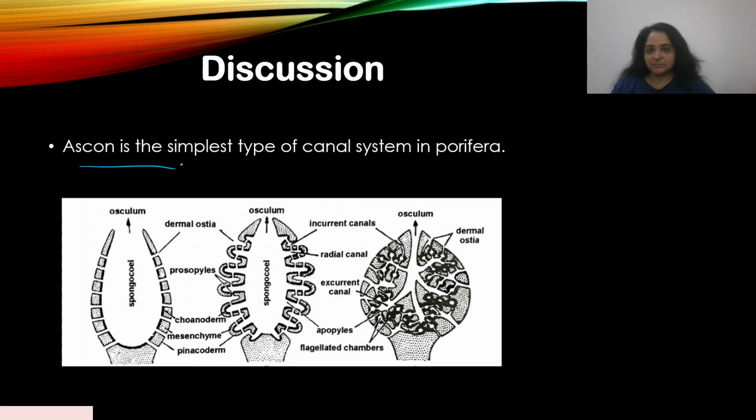Ascon is the simplest type of canal system in Porifera. You can see this first diagram over here. This is the Ascon type. You have these pores over here, and water enters and gets filtered out. I think I've discussed the canal system in the previous lecture, part 6, so please check that out. All right, I guess we can move on. This was a pretty direct question.